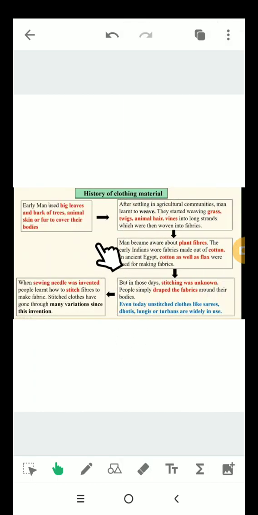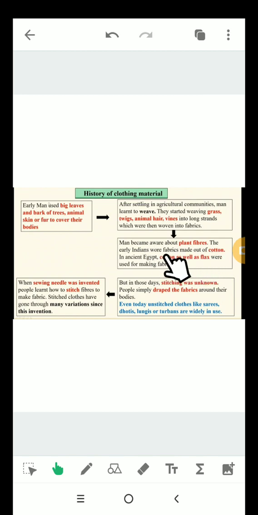So before completing our chapter, let's take a quick look at the history of clothing material. Early man used big leaves and bark of trees, animal skin or fur to cover their bodies. After settling in agricultural communities, man learned to weave. They started weaving grass, twigs, animal hair, vines into long strands, which were then woven into fabrics. Man became aware of plant fiber.